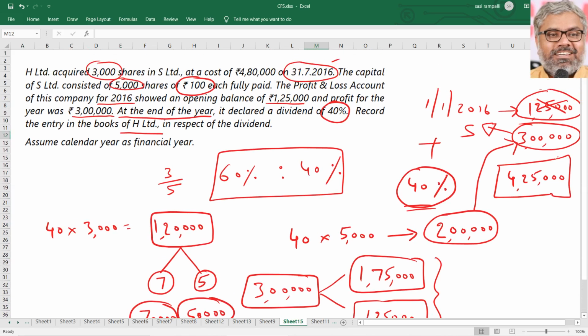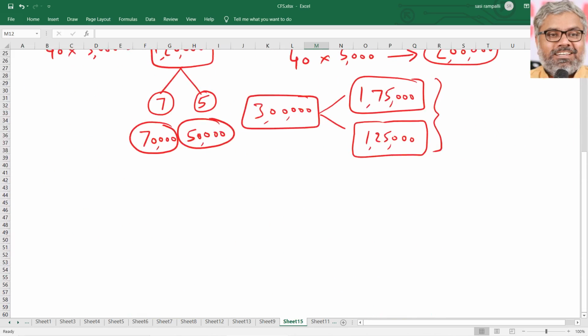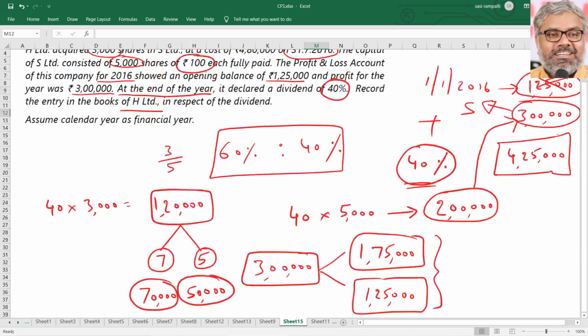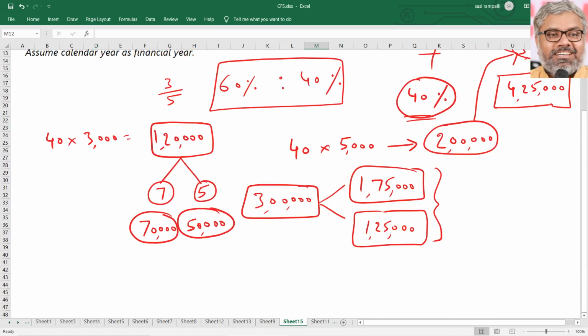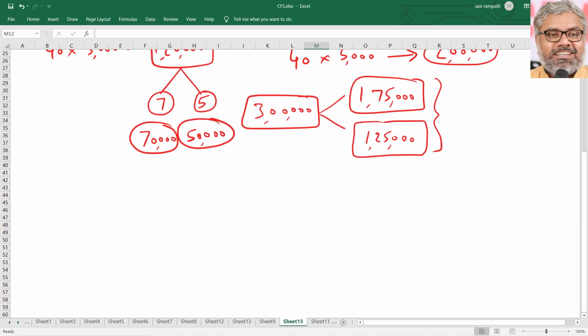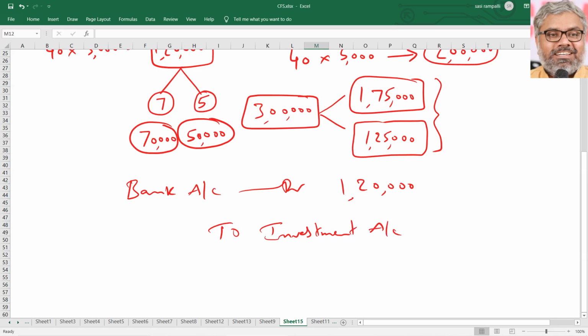Question was, what is the journal entry is asking. Journal entry is simple. You received. How much is H Limited going to receive? 1,20,000 rupees it is going to receive. So bank account debit, 1,20,000, to investment account, you are reducing the cost of investment with the pre-acquisition dividend, that is 70,000, to our own P&L account, that will be 50,000.